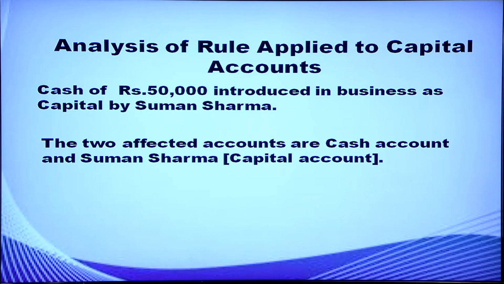Here, capital is introduced by the owner. So, which are the two affected accounts? Cash is an account and capital is an account. Cash is increased in the business. Cash can be included under asset account. When asset increases, it is debited. So, cash is increasing in the business. So, cash account is debited.